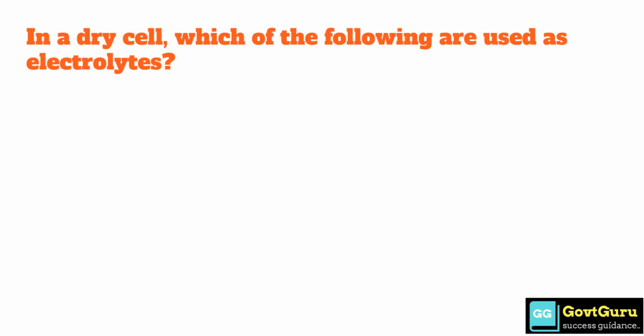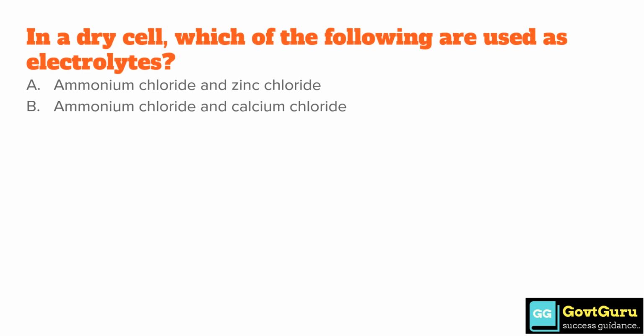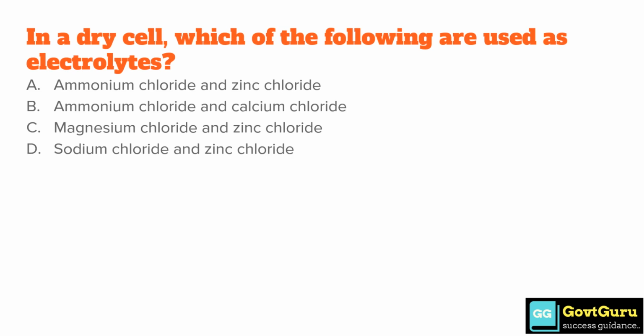In a dry cell, which of the following are used as electrolytes? Option A, ammonium chloride and zinc chloride. Option B, ammonium chloride and calcium chloride. Option C, magnesium chloride and zinc chloride. Option D, sodium chloride and zinc chloride. The correct answer is option A, ammonium chloride and zinc chloride.